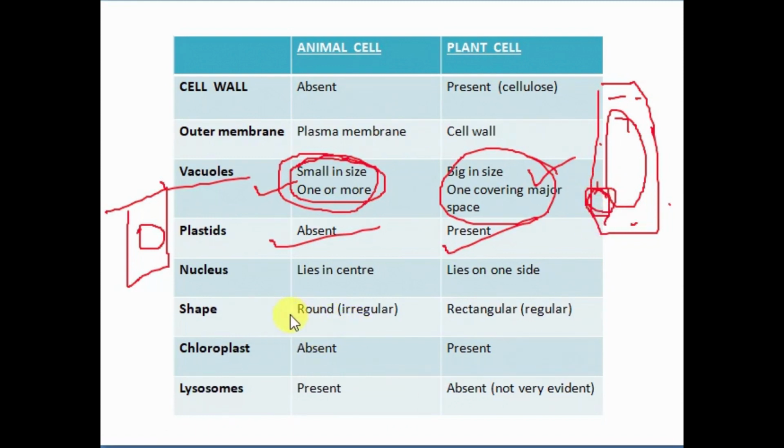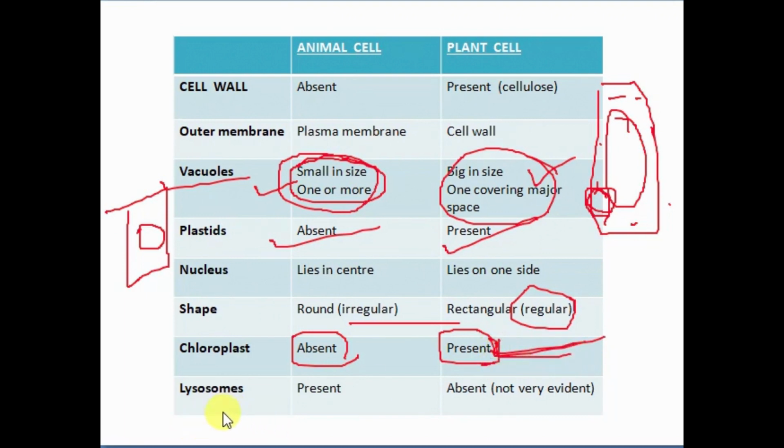Then the shape of animal cell is irregular, but here the shape is regular. Then chloroplast is absent in animal cell, but it is present in plant cell. And because of the presence of chloroplast only, plants are green in color. This is responsible because of which plants are green. Then we have lysosomes that are present in animal cell, but not present in plant cell. Okay, so this was the difference between plants and animal cell.